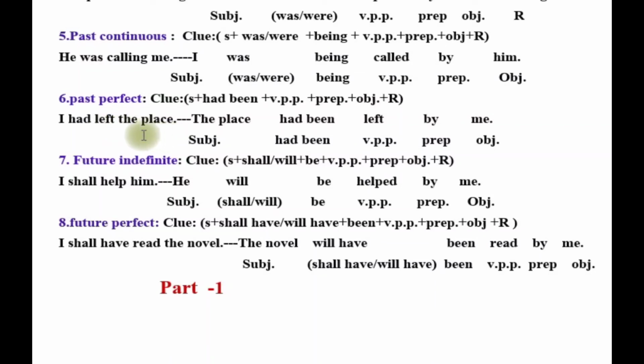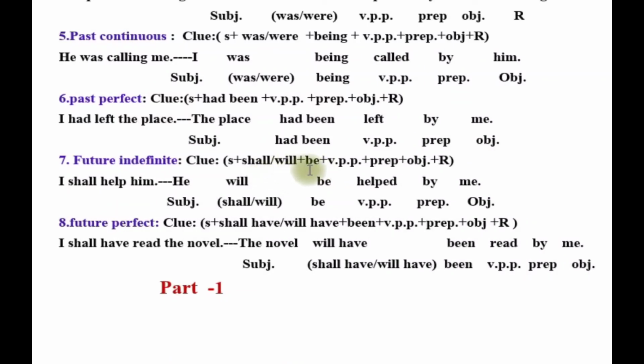I have said to you before that every perfect tense has a facility. What is the facility? That the third form of the verb is given here, because according to tense form, subject plus had plus third form of the verb plus object plus remaining. So from this we can get the facility of the third form of the verb. Left is the third form, and then the preposition by, and the object form of I, me, is placed.